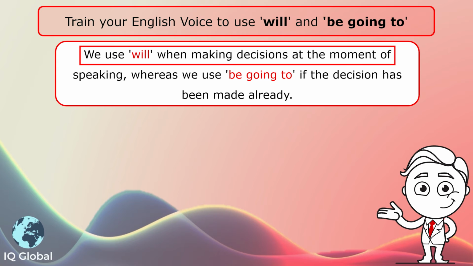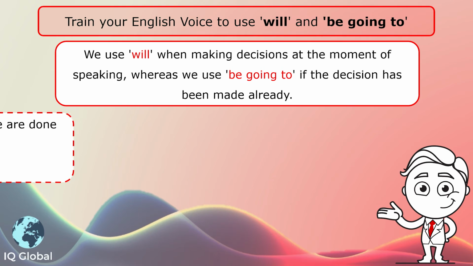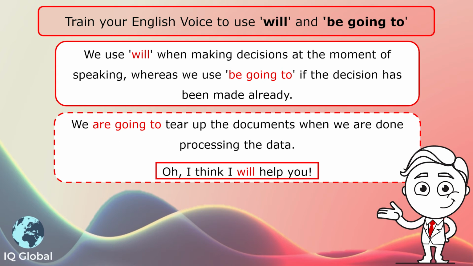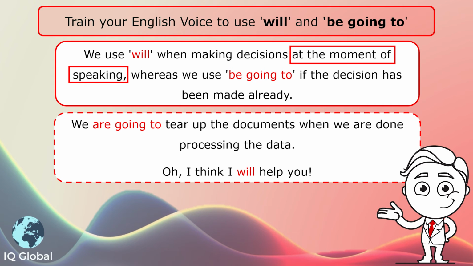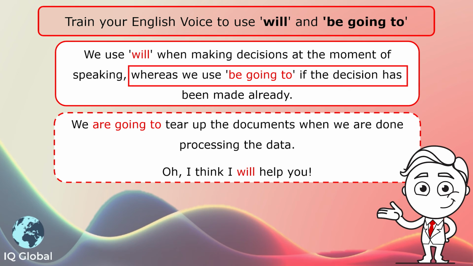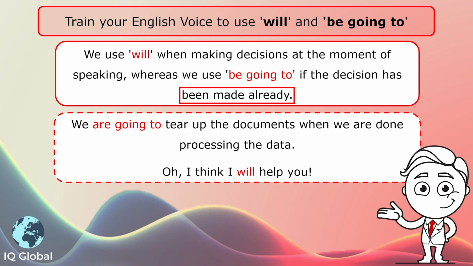We use will when making decisions at the moment of speaking. For example, oh, I think I will help you. This hasn't been planned. It's happened right then. Just as we're speaking, we think, oh, I will help you. I will do this. Whereas we use be going to if the decision has been made already.